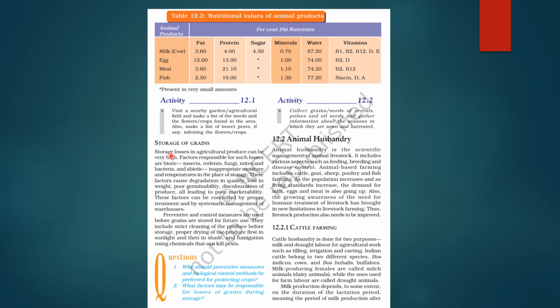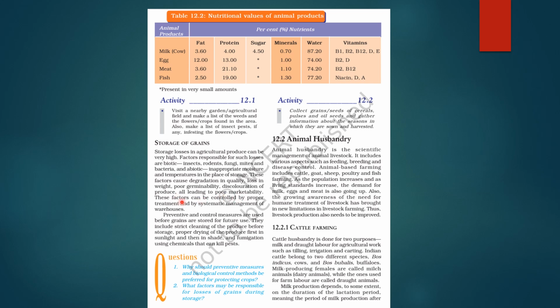Now let's see about storage of grains. See, storage losses in agricultural produce can be very high. तो क्या क्या फैक्टर्स रिस्पॉन्सिबल होते हैं इसमें? बायोटिक हो सकते हैं, ठीक है, जैसे insects, rodents, fungi, mites, bacteria. They can be abiotic like inappropriate moisture and temperatures in the place of storage. So these all things can cause a degradation in quality, loss in weight, poor germinability, discoloration of produce. So इनकी poor marketability हो जाएगी, right?